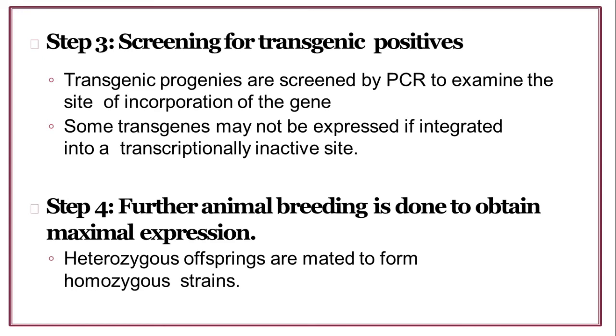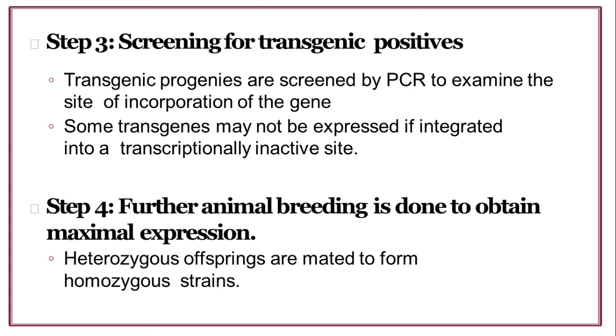Some transgenes may not be expressed if integrated into a transcriptionally inactive site. Some transgenes may be expressed and some not, as we perform the PCR. Next, further animal breeding is done to obtain maximal expression.